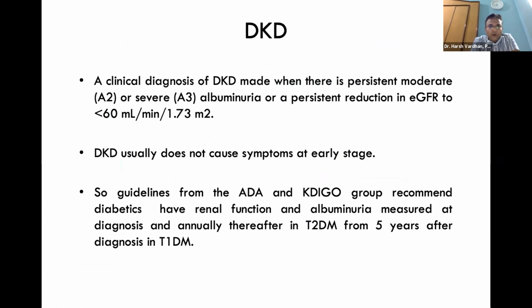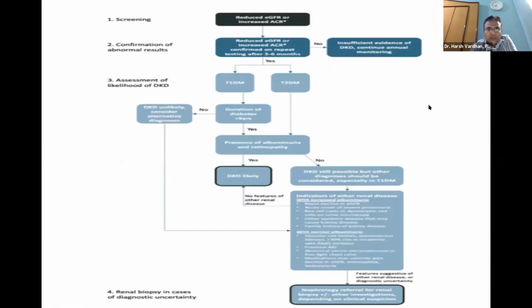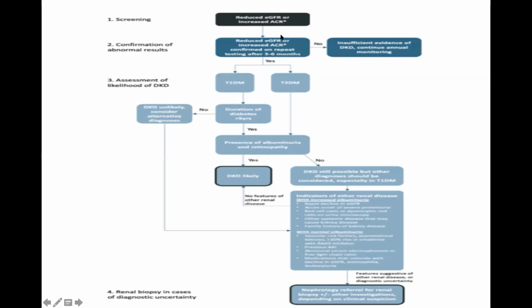Diabetic kidney disease, we all know, is the prototypical proteinuric renal disease. Clinical diagnosis of DKD is usually made when there is persistent moderate (A2) or severe albuminuria or a persistent reduction in eGFR. DKD usually does not cause symptoms at an early stage, so guidelines recommend regular screening. So here you can say, whenever you have a reduced eGFR or increased ACR in diabetes,